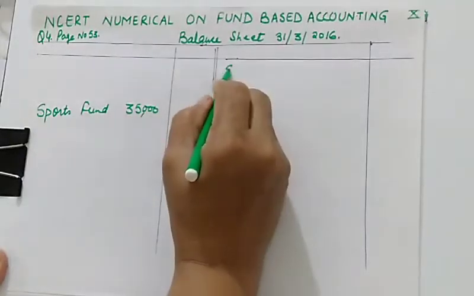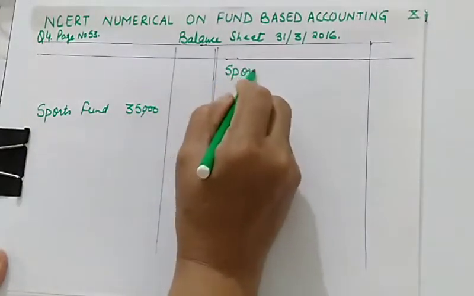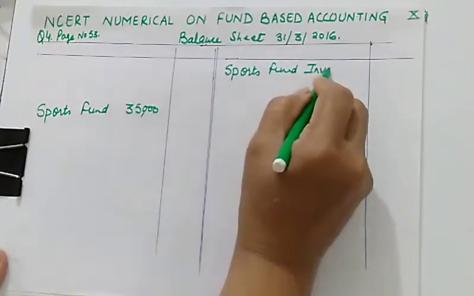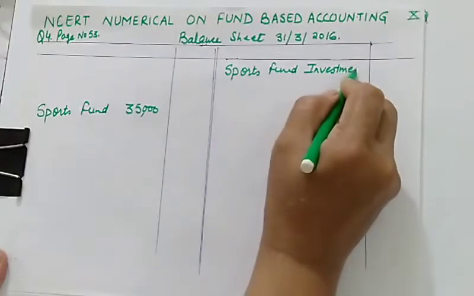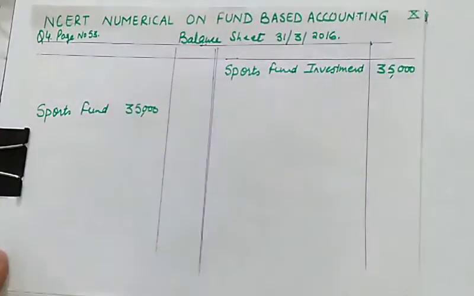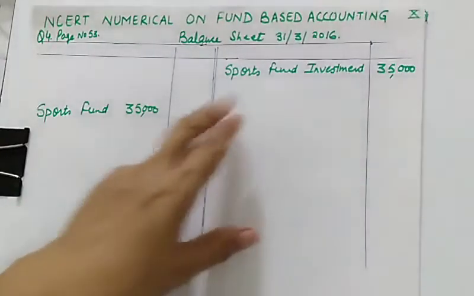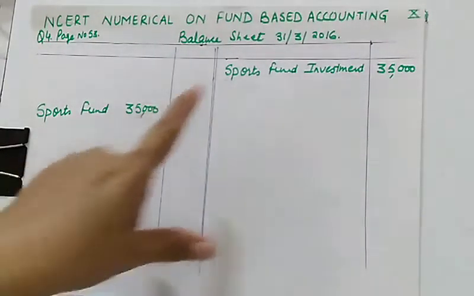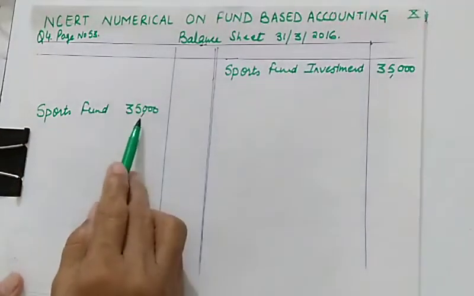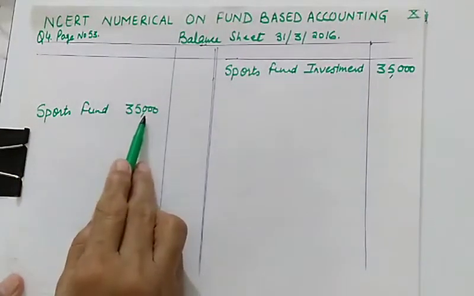Then they have given us sports fund investment. Sports fund investment is 35,000. Here I want to make this point very clear to you that whenever you are buying investment, this is not going to affect our fund. Because what is the journal entry?